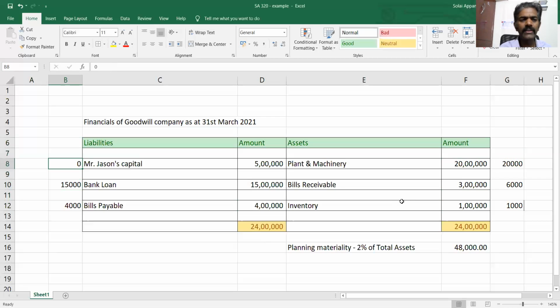And Jason's capital, this is an area where the auditor is feeling that there might be some tweaks happening, or it's actually risky because it's a sole proprietor, a lot of changes might be there. So he wanted to make sure that this particular balance is right. So he is not willing to give any kind of error in this particular number, and the users are also more concerned about it. So he is putting 0. Can we put 0? Yes, we can put 0.